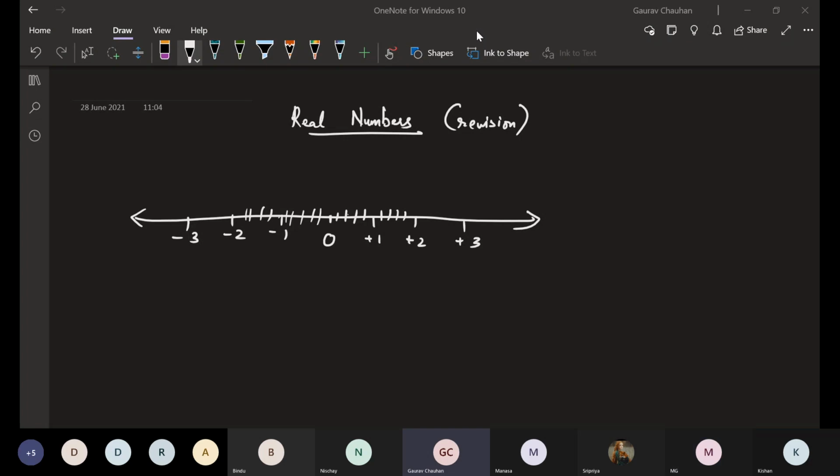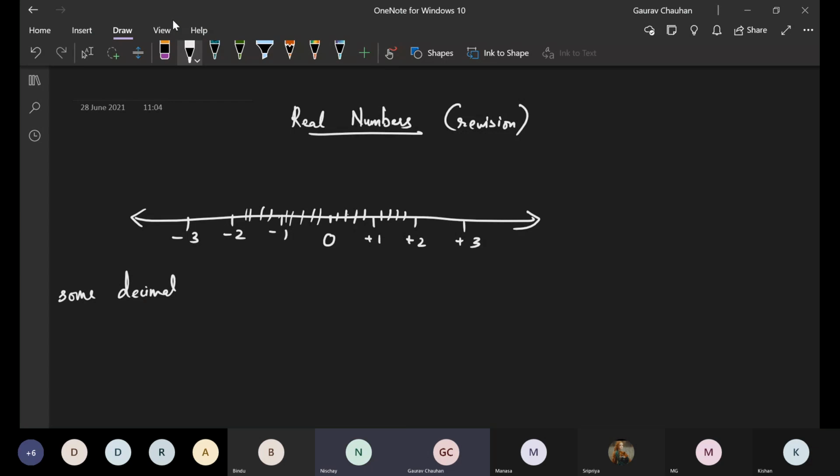Decimals. Good. I will take that answer. All numbers on this line can be written in the form of some decimal. Now there are types of decimals which depends on whether the number is dash or dash. Anyone? Which type of decimal that number will be?